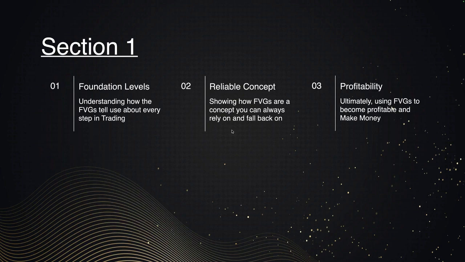You'll probably hear me say throughout forecasts and videos, whenever in doubt, just wait for another fair value gap, because fair value gaps are always going to tell you where price exactly wants to trade towards. It's always going to be clear if you just have fair value gaps. So that is very important, that it's a reliable concept if you know how to use it, of course.